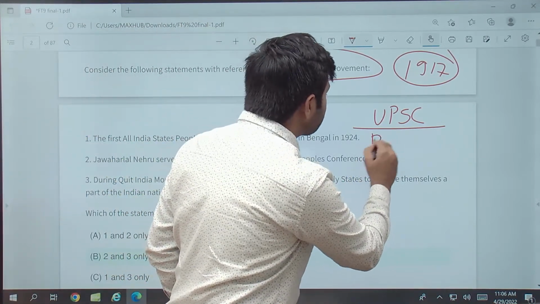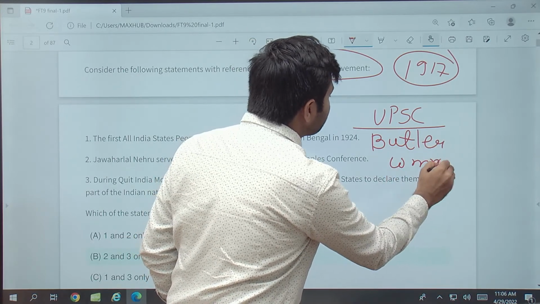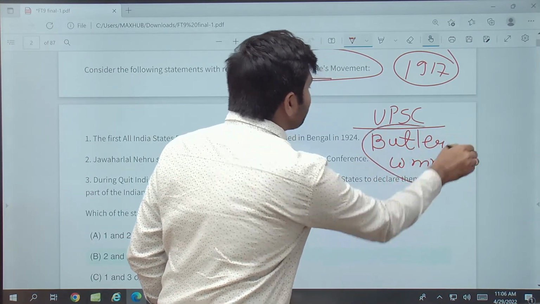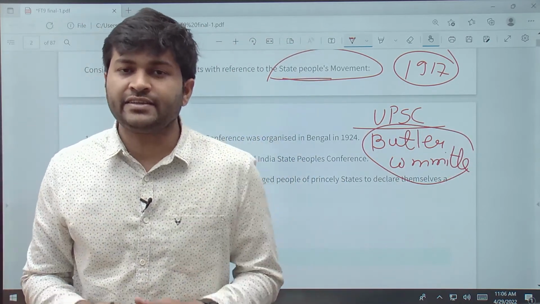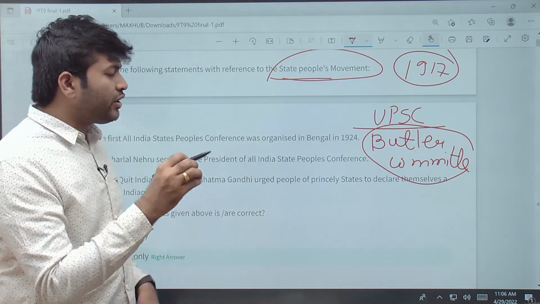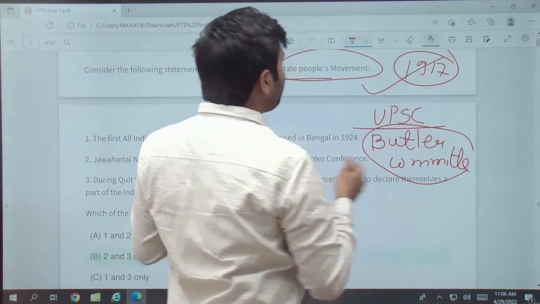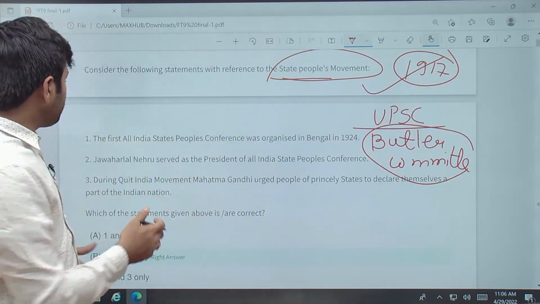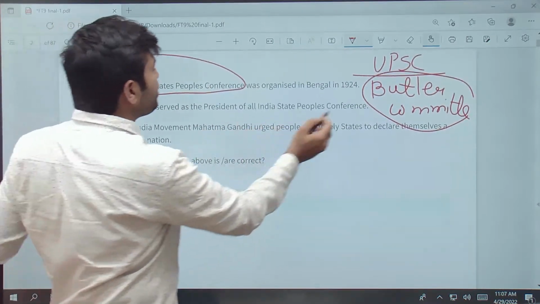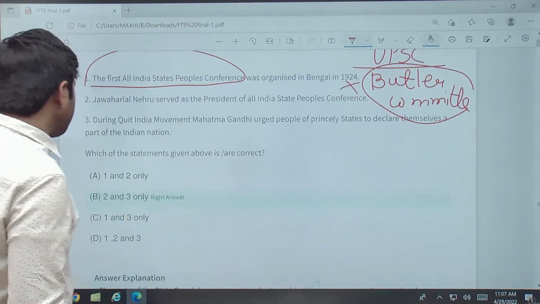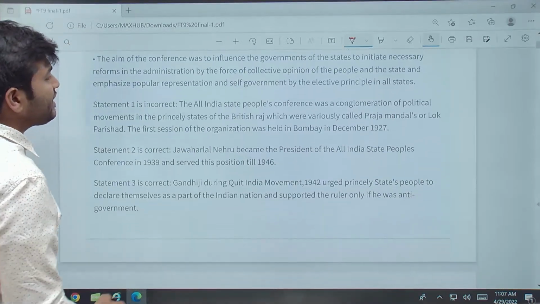The Butler Committee was named to look into the matters of the state people's movement and the development of the princely states. So from 1917 the state people's movement took place. It started from there. The first India States People Conference was not in 1924. So the first statement here is incorrect, right?